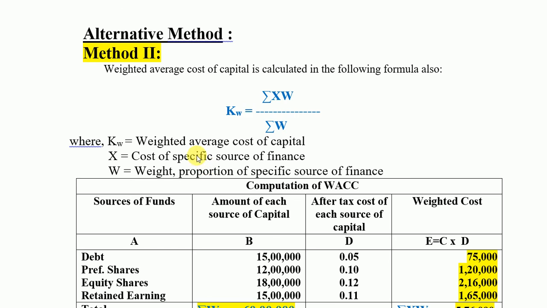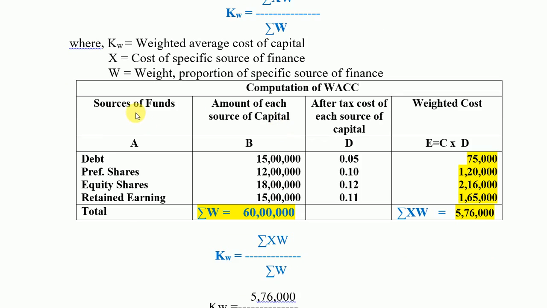There is an alternative method for the calculation of weighted average cost of capital. Here, weighted average cost of capital is calculated with this formula. So here, KW indicates the weighted average cost of capital. So KW is equal to summation of weighted cost divided by total capital. So here, for the same example, in the first column, sources of fund and in the second column their amounts are written. The total amount of capital is 60 lakh. In this method, you need not calculate the weights for specific cost of capital.